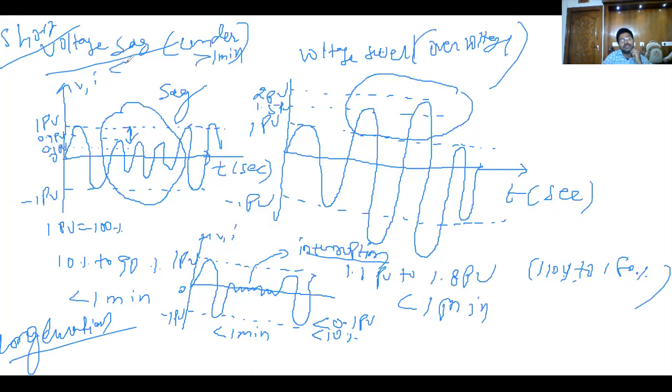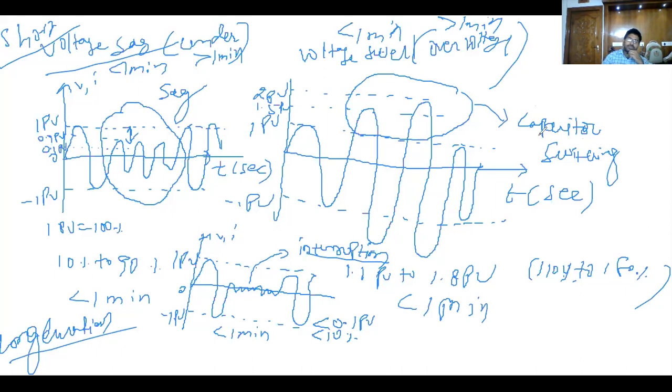Sag and swell are less than 1 minute. I am repeating this many times: greater than 1 minute are the long durations. How do voltage swells occur? Because of capacitor switching. In most cases, voltage swells occur in the system because of this.